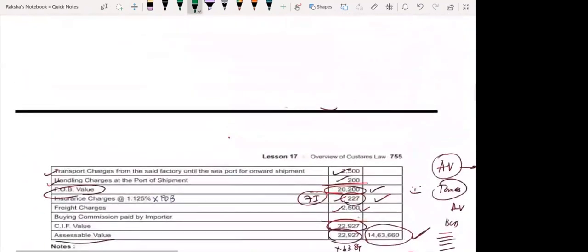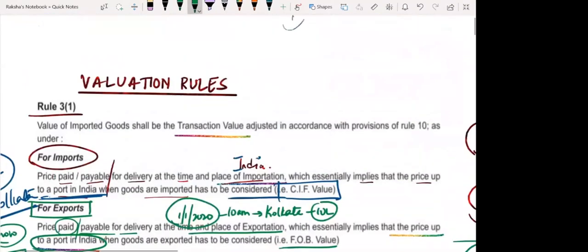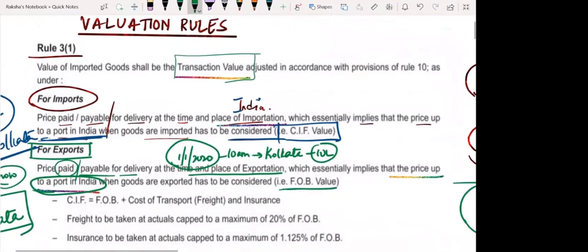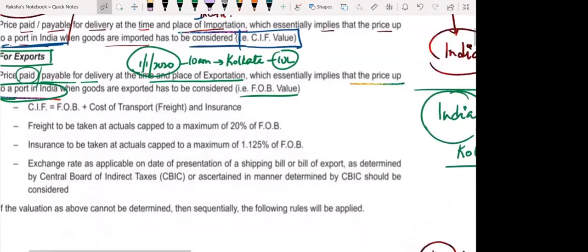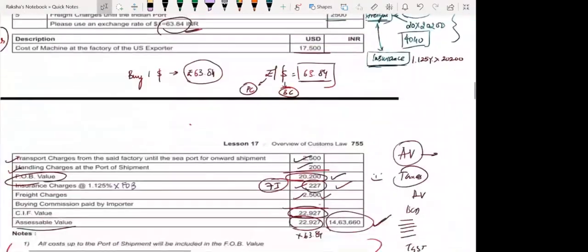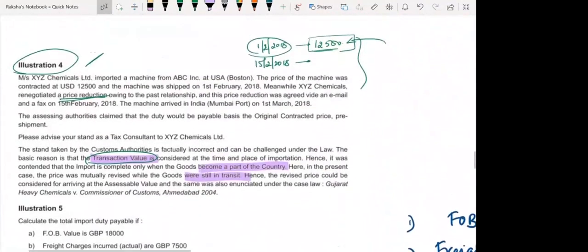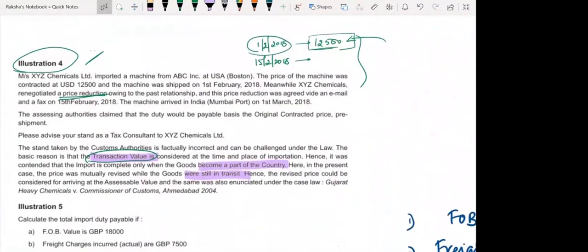Come here. Did we see? Yes. See here. Value of imported goods shall be the transaction value. Okay. How much you are going to pay, that pay or payable. That only is going to be the value for your customs.